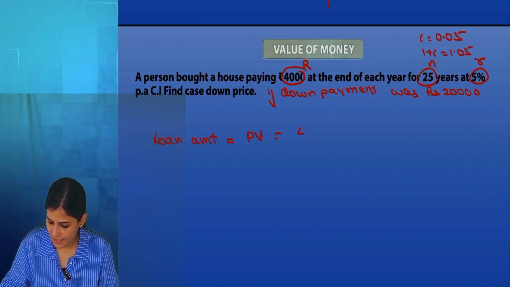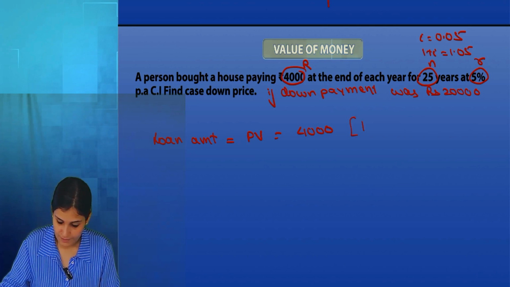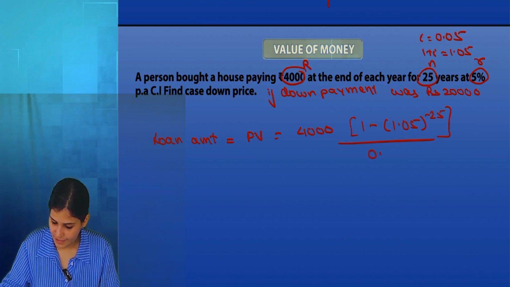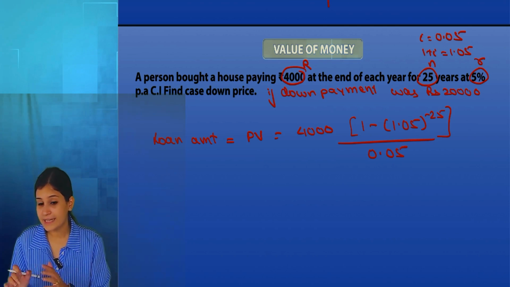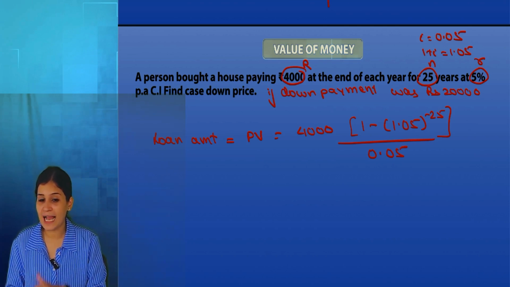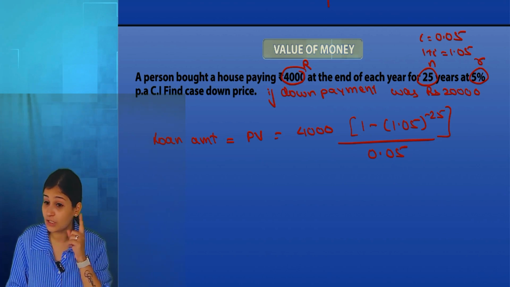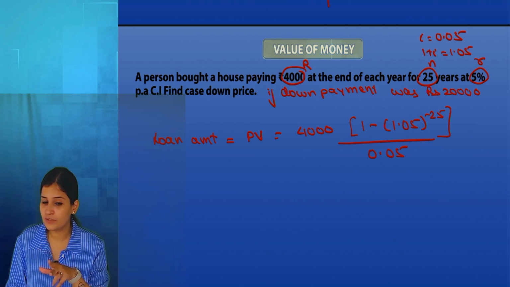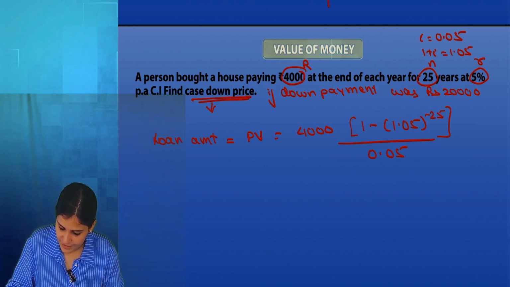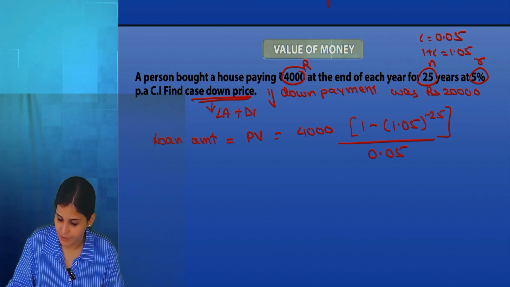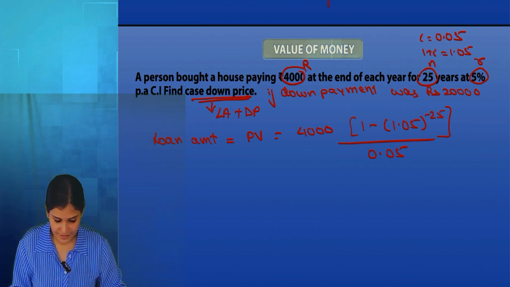Present value is R times 1 minus 1.05 to the power minus 25 divided by 0.05. This is my loan amount. And then whatever answer I get, I'm going to add the 20,000 down payment because that also I made. I'll add both of them. So the cash down price is the loan amount plus the down payment. So let's find this out first.